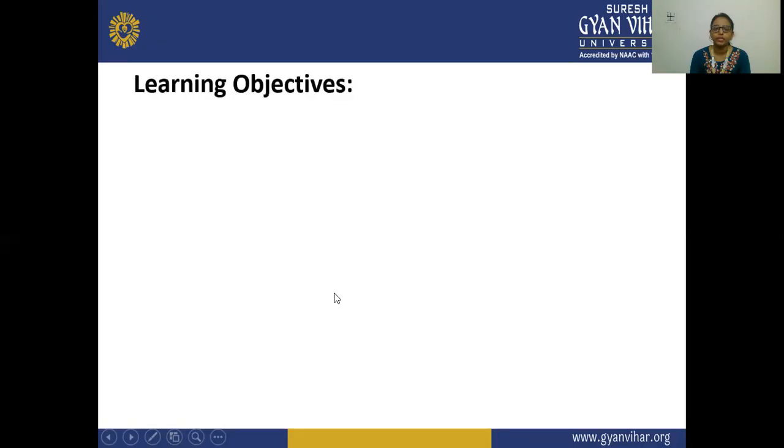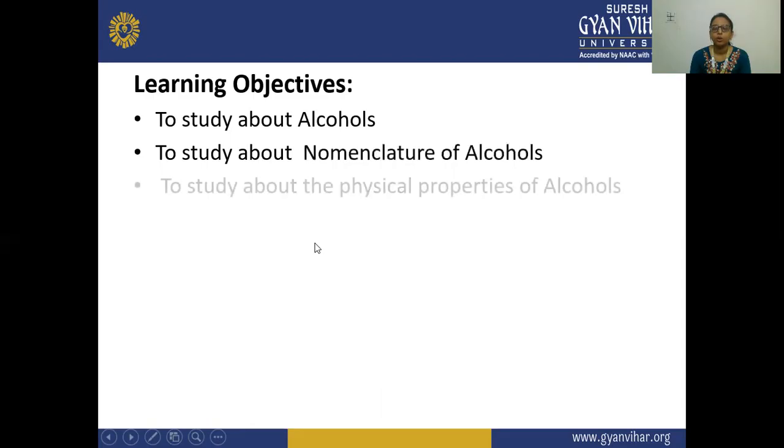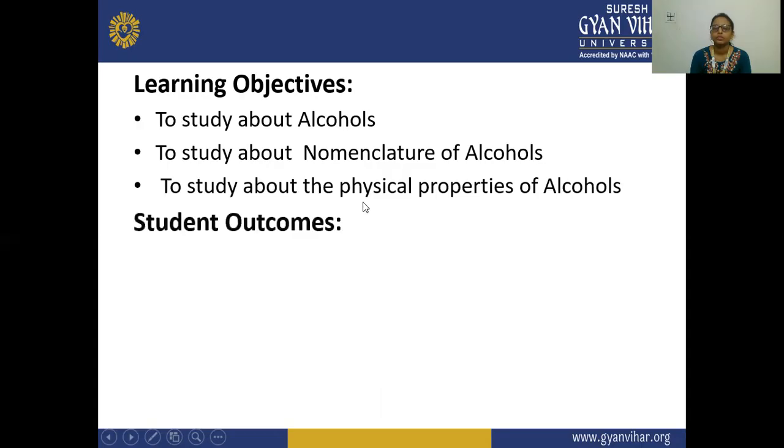The learning objective of this topic, alcohol, is that we are going to study alcohols, the nomenclature of alcohols, and the physical properties of alcohols: what alcohols are, how they are classified, and how we name them according to the common system and the IUPAC system. We are also going to study the physical properties of alcohol.